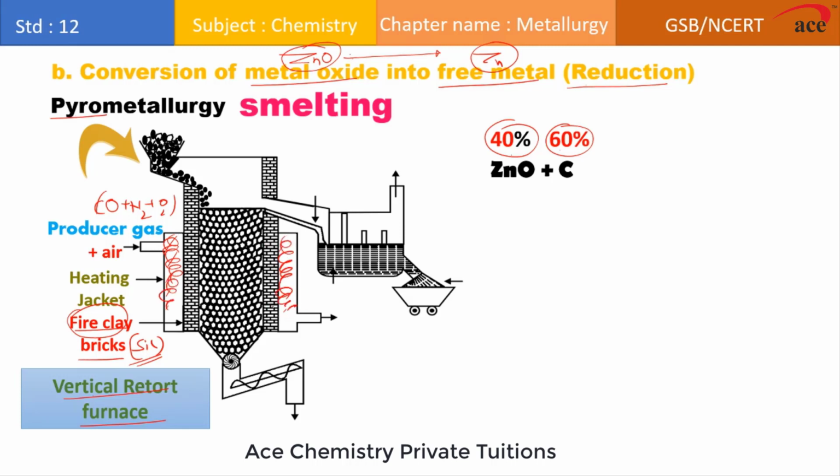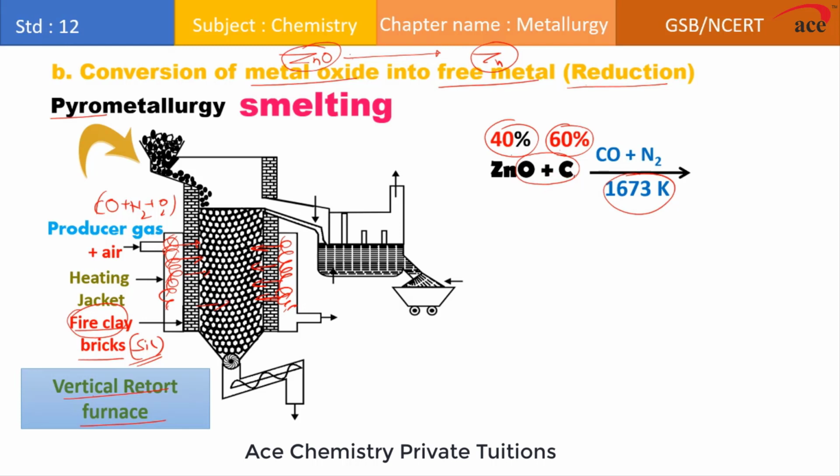Since the process is highly exothermic, it heats up these fire clay bricks, and from here the heat is transferred inside, which heats the content, that is this mixture. So at about 1673 Kelvin, the reduction starts. At this high temperature, this carbon, which is acting as what? Reducing agent, starts removing oxygen from the zinc oxide. As we know, as per thermodynamic principle and the Ellingham diagram, the formation of carbon monoxide takes place at very high temperature.